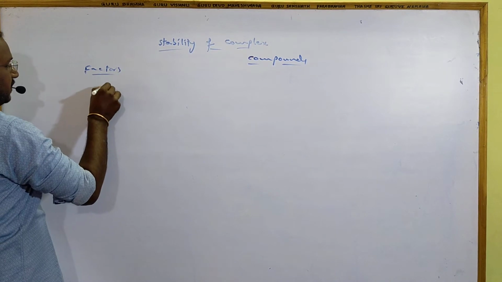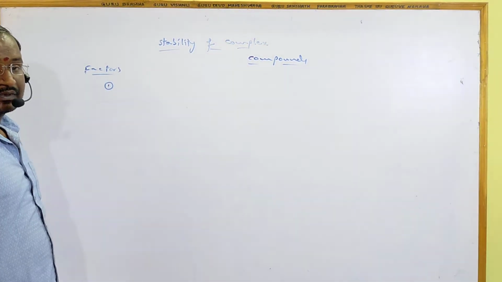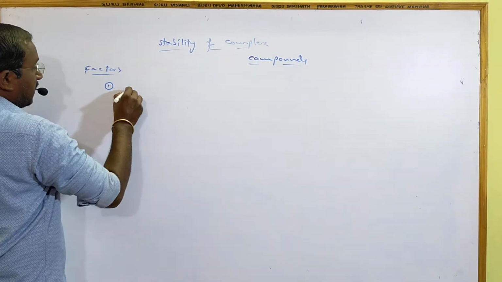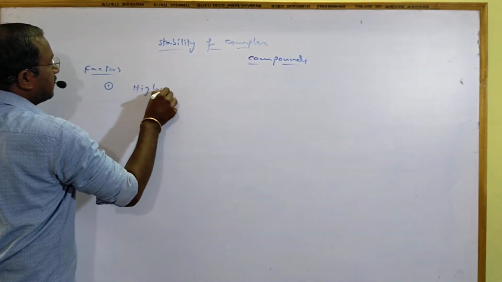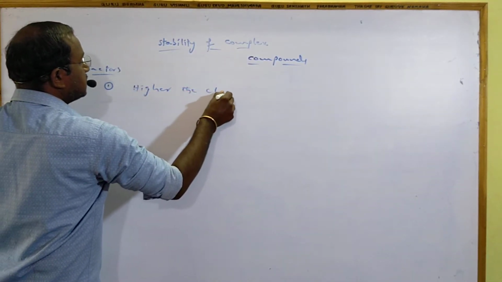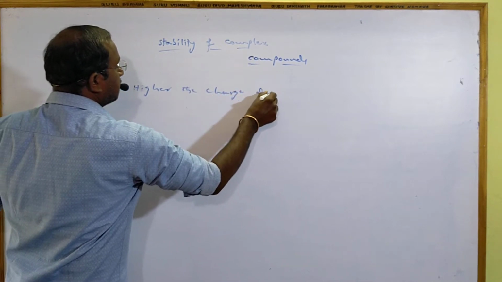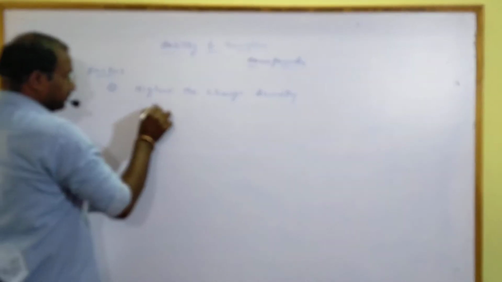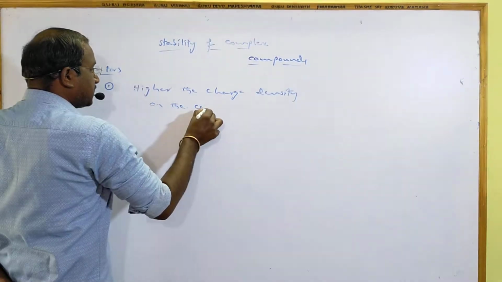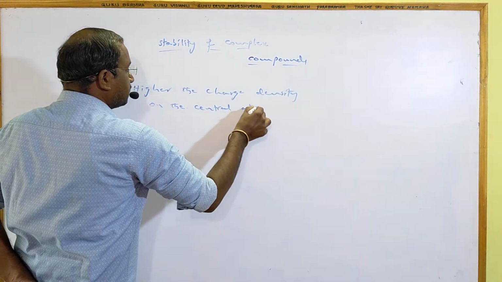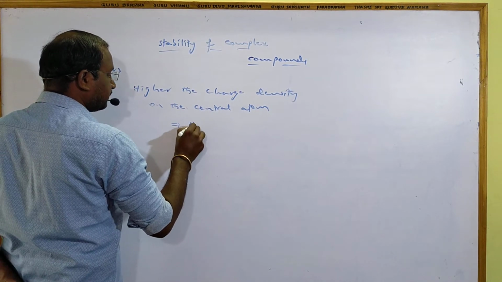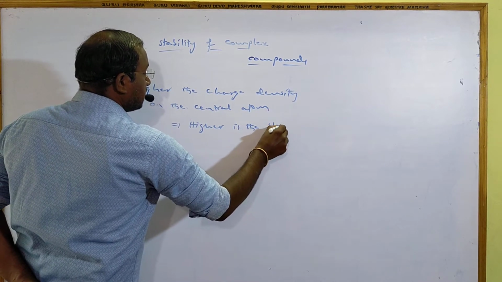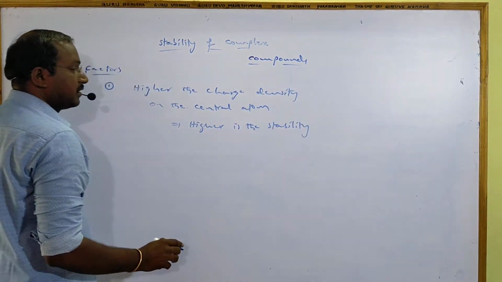The first factor affecting the stability of complexes is: higher the charge density on the central atom, higher is the stability for the complex compound.